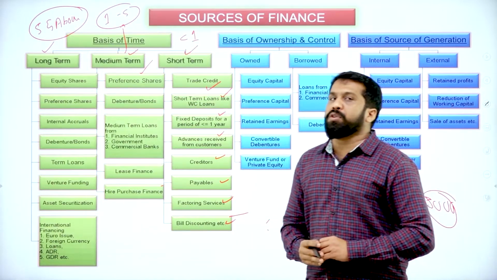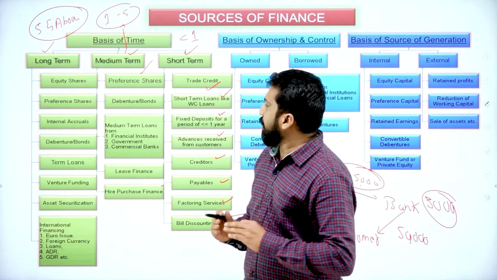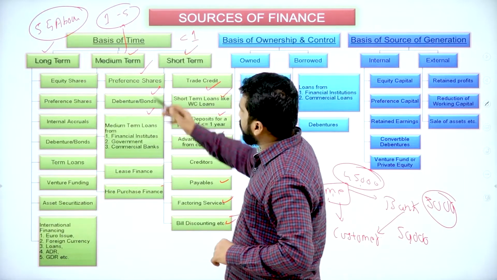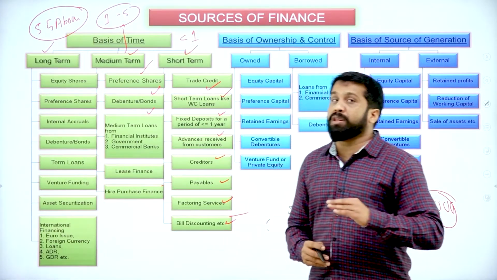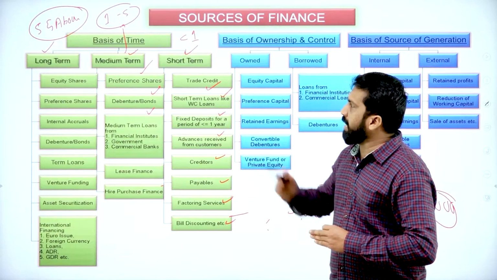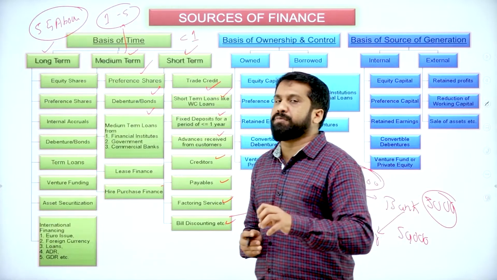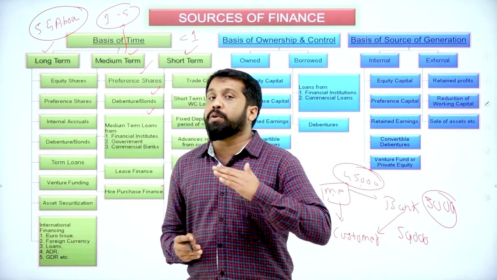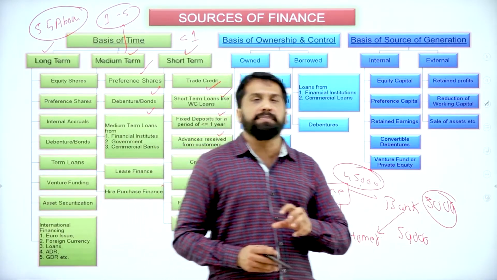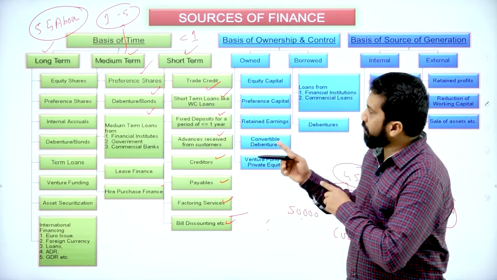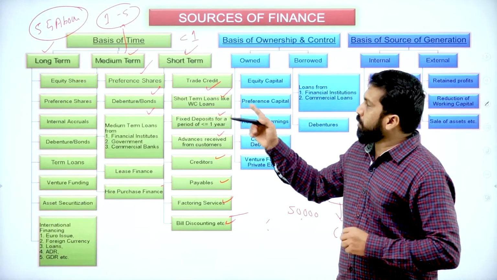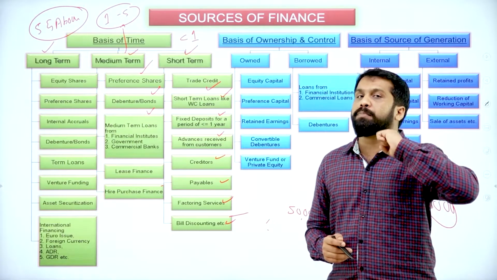Now what do you mean by medium term finance? Under medium term finance, you have preferences, debentures. You know what is preferences. We'll go into detail in the cost of capital chapter. We'll not spend much time on preferences. Preference shares are the shares which have more preferential rights than equity shares. Like if the company got profit, first they will share profit with preference shareholders, later they will give to equity shareholders. So preference shareholders always have more preference.